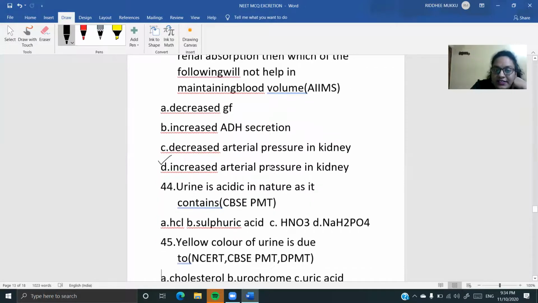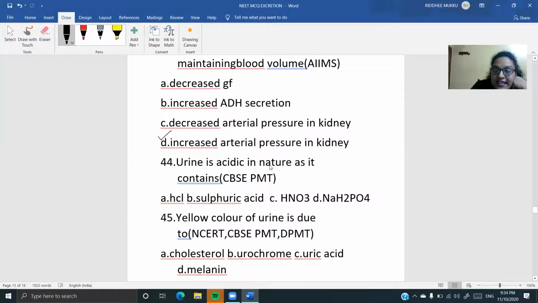Next, children, come to the other question. Urine is acidic in nature as it contains what? You know, the blindfolded answer is going to be sodium dihydrogen phosphate is the option. इसके वजह से ही आपका यूरिन एसिडिक बनता है, okay?